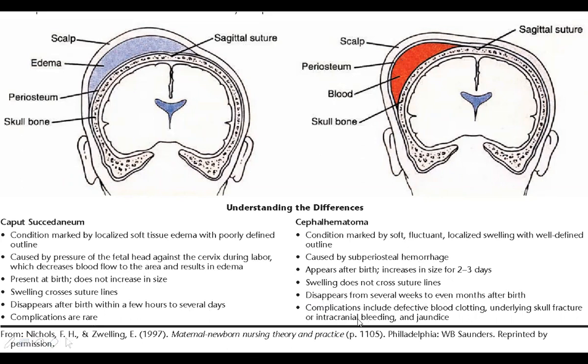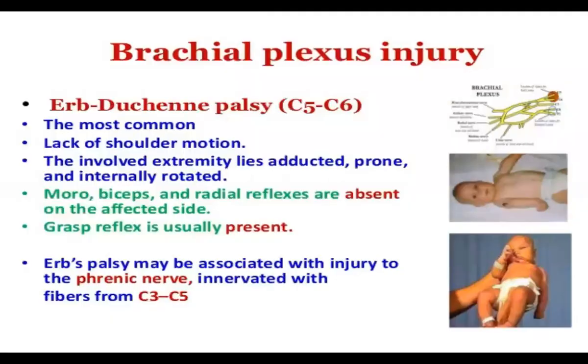Complications are rare. Here, complications include defective blood clotting, underlying skull fracture or intracranial bleeding, and jaundice. Or sometimes there is an injury to the brachial plexus, so it can be Erb's palsy. The most common finding is lack of shoulder motion, and the involved extremity lies adducted, pronated, and internally rotated. See how it is internally rotated. The biceps and radial reflexes are absent, and on the affected side the grasp reflex is usually present.